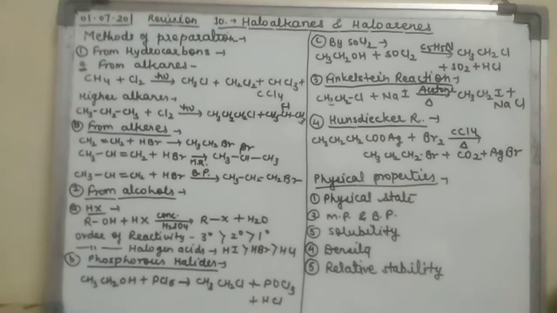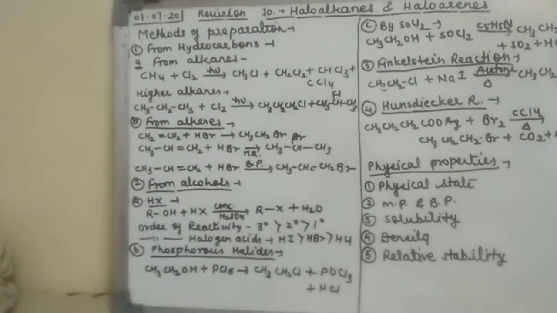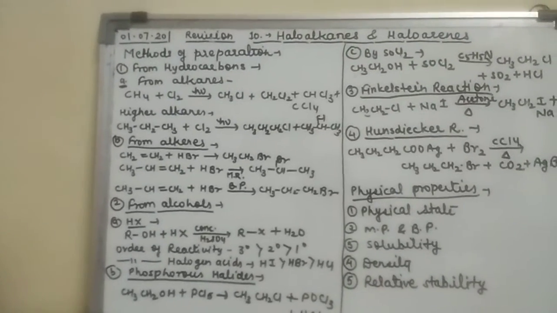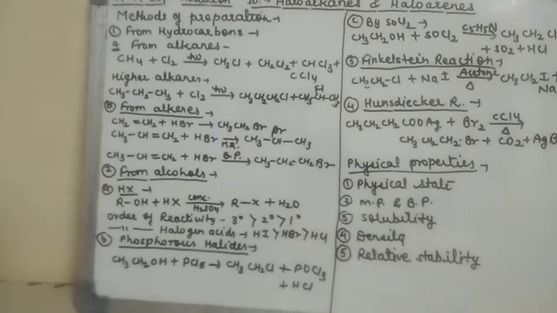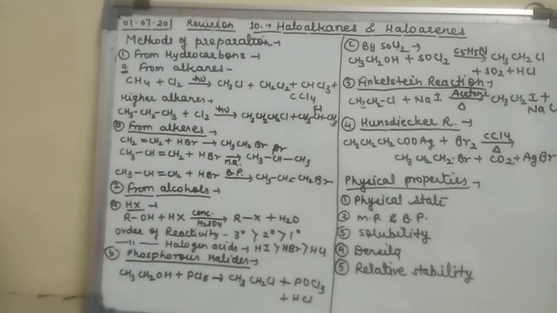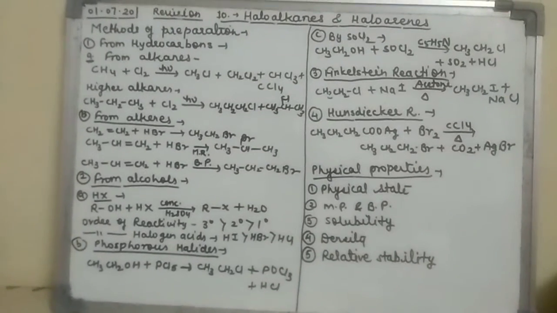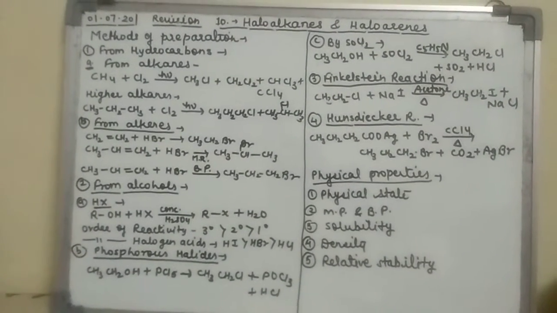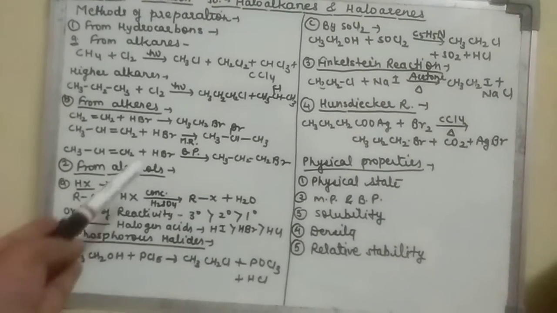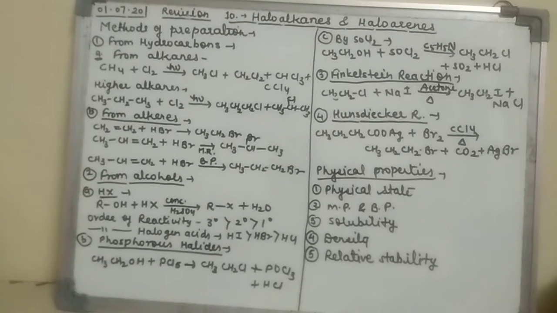Now you can look at the second one, that is CH3CH=CH2 plus HBr. This is the Markovnikov rule. Then the product will be CH3CHBrCH3. So you can understand that 2-bromopropane is formed. Why? Because in this reaction the alkene is unsymmetrical and it is going to react with HBr, a halogen acid.